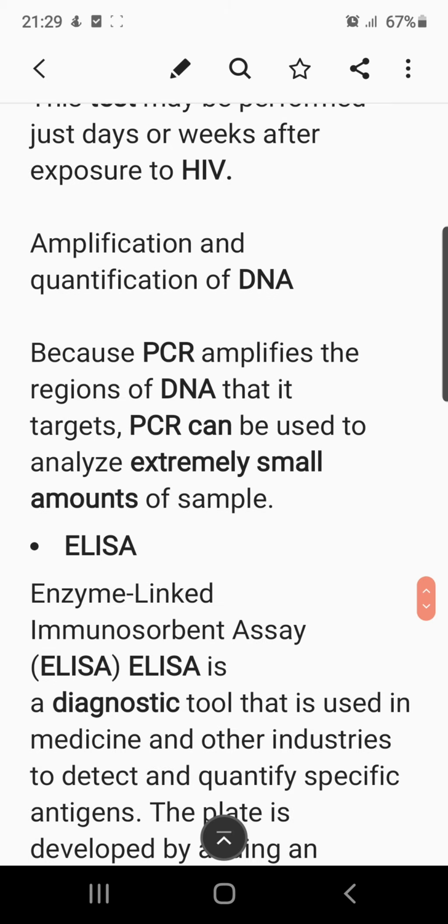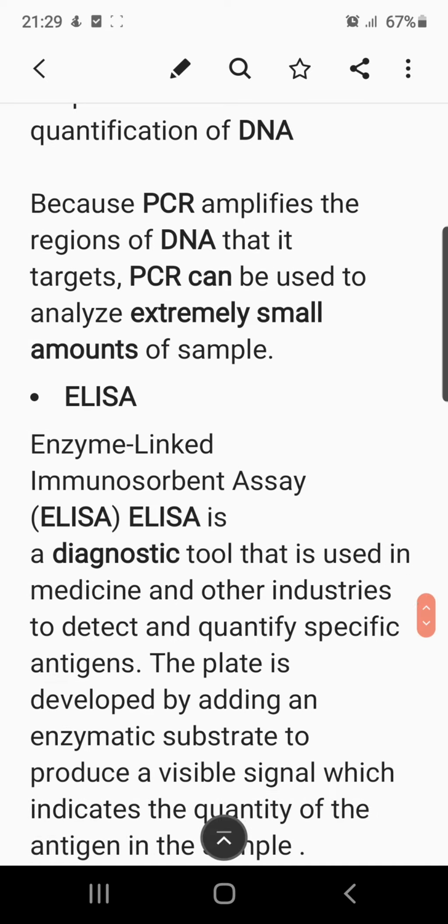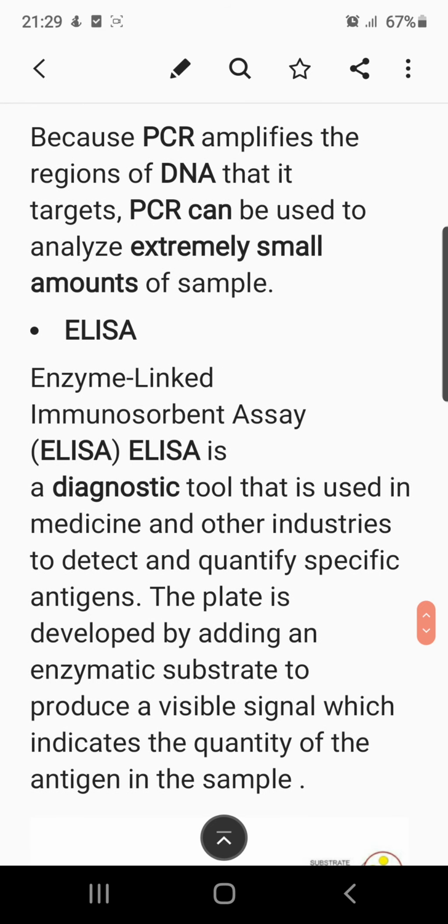Now the next methodology for molecular diagnosis is ELISA, the enzyme linked immunosorbent assay. This is a basic concept in which the antibody antigen reaction is channelized to identify the level of infection. ELISA is a diagnostic tool used in medicine and other industries to detect and quantify specific antigens.